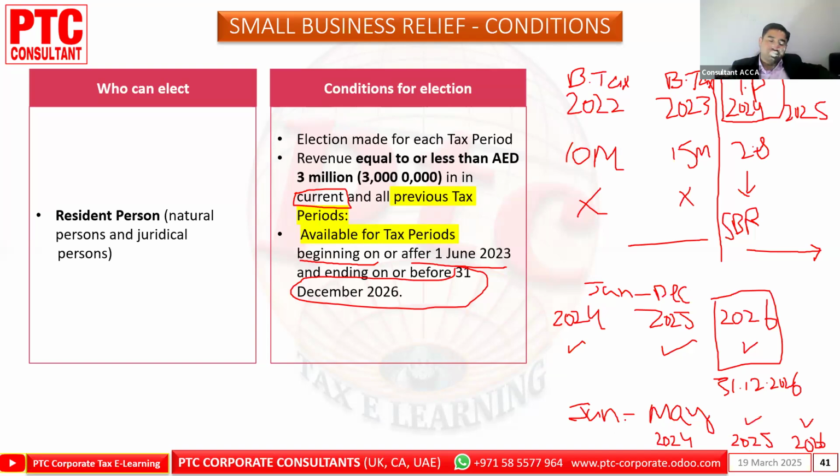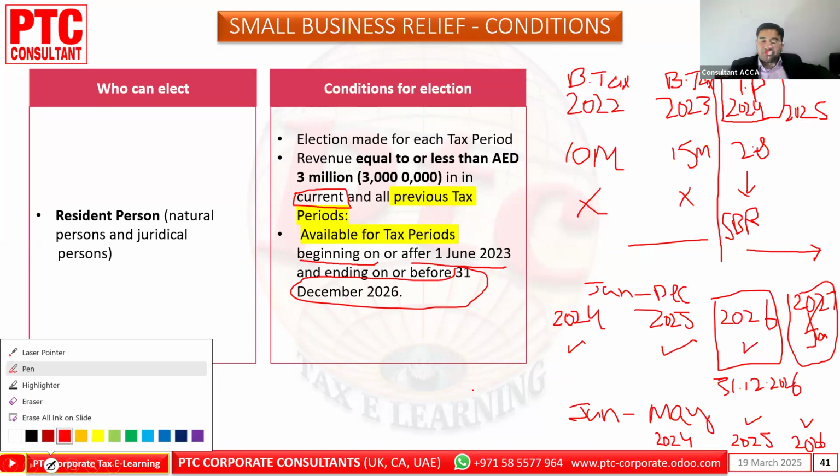But if you have March to April, again you will calculate a different scenario. If any period is coming in January 2027, or March, April, whatever, then he cannot take the benefit of that year. This is the deadline. So it cannot exceed. If your year ending is beyond this date, you cannot avail this benefit. Hope guys you understand this. Every year you have to opt, every year you have to check.